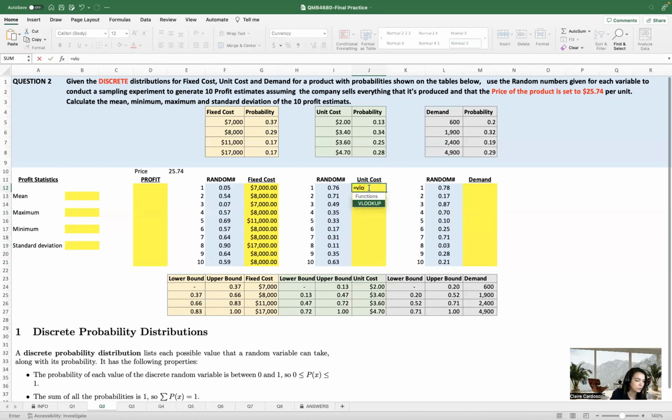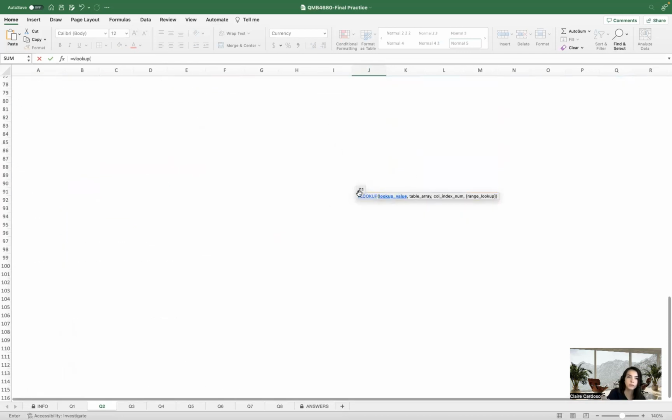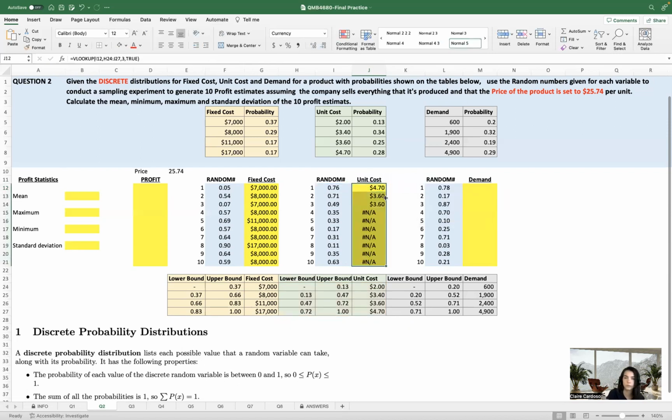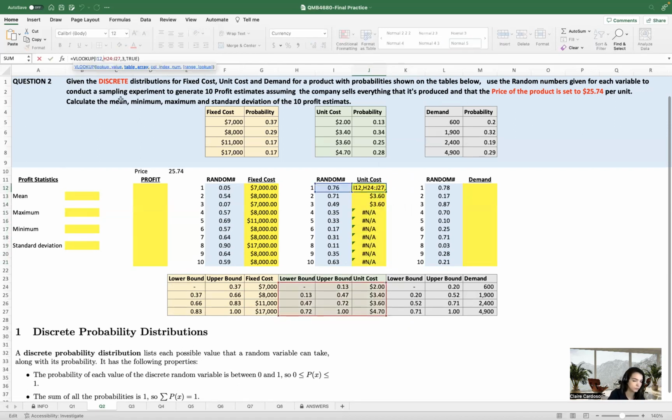Equals the lookup, the number that you want to look up is this one. And where do you want to find this number? Between here. And I want to return the amount of column number 3 here, unit cost. And I want this to be an approximate match, so TRUE. And we have to remember to lock the numbers, F4, F4.